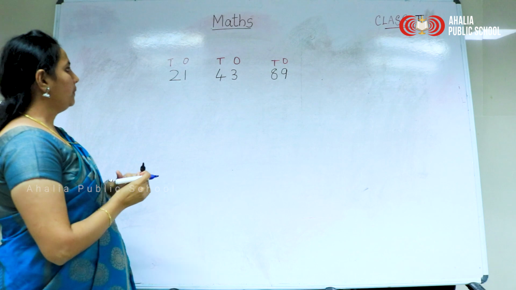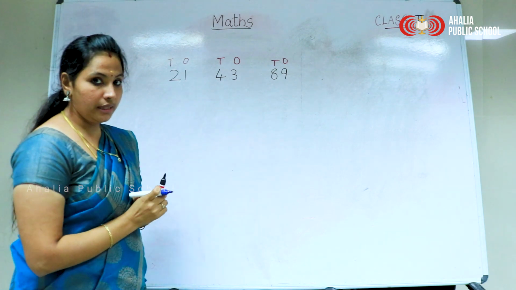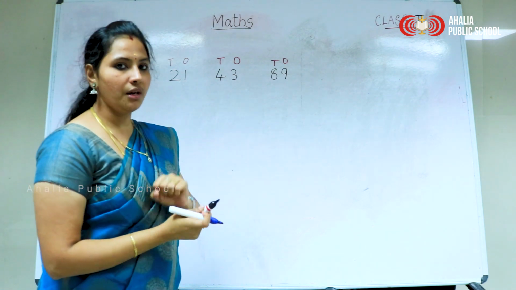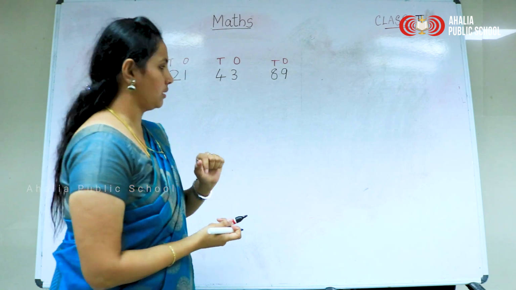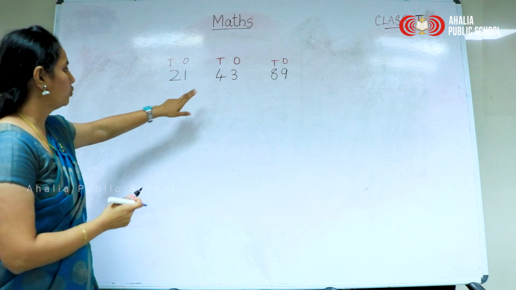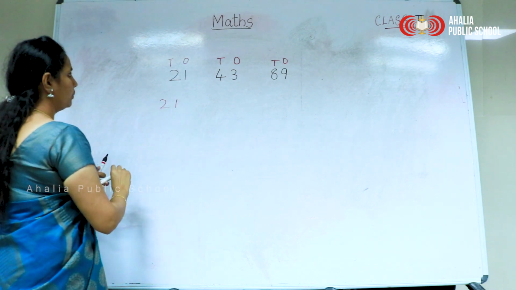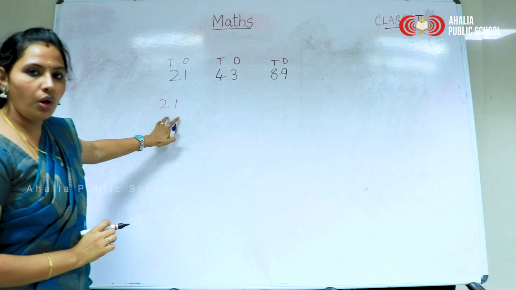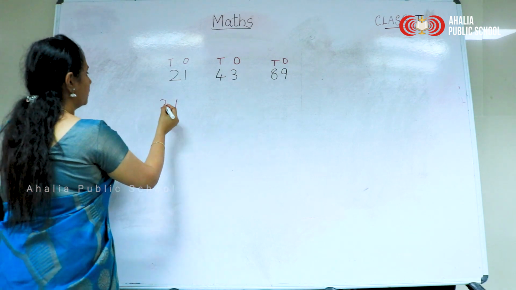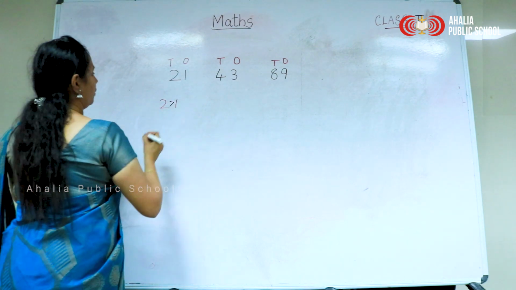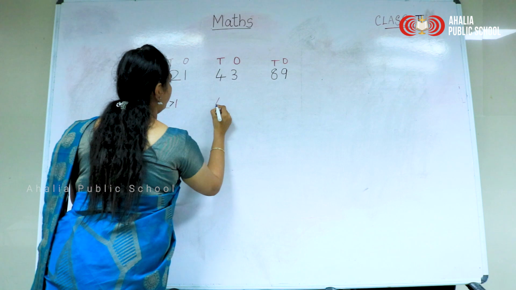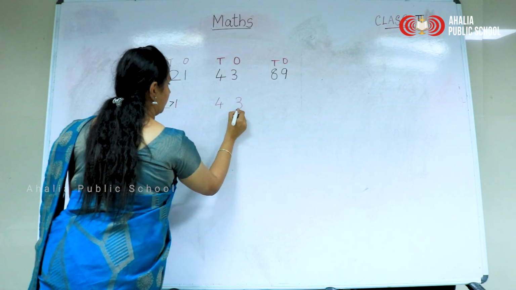Now from these three numbers, which is the smallest number? See, 2 and 1. Which is greater, 2 or 1? Yes, 2. Now 4 and 3.